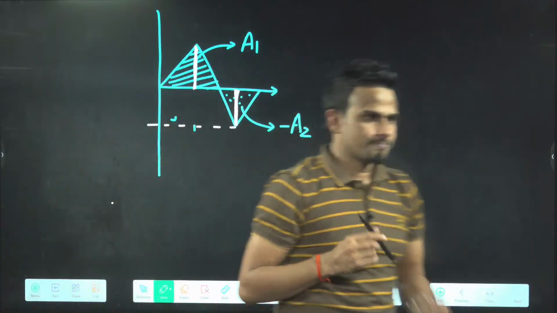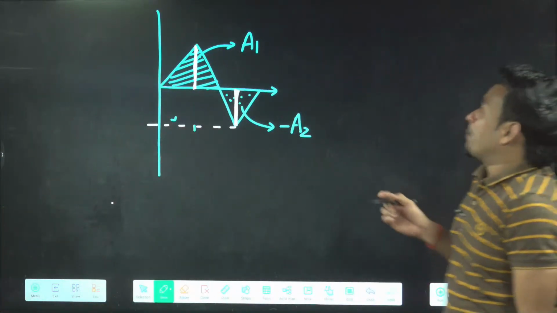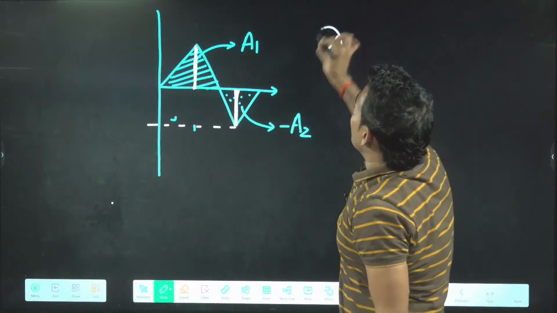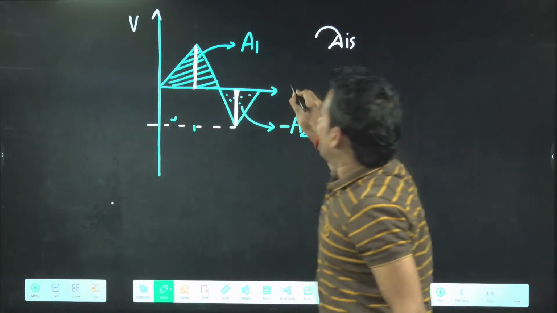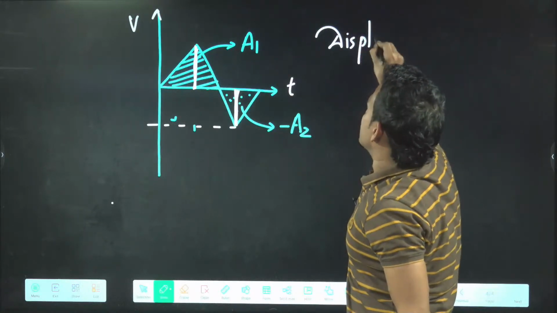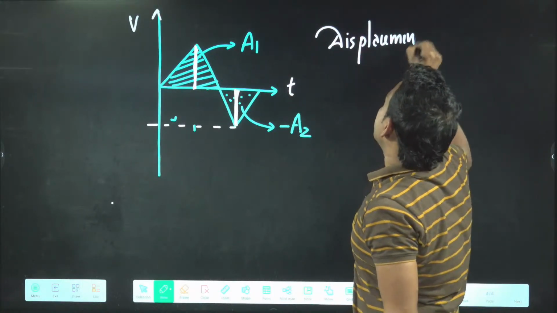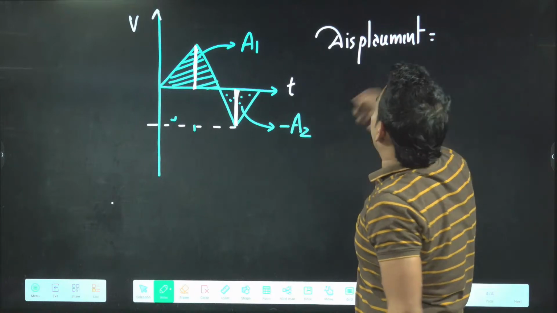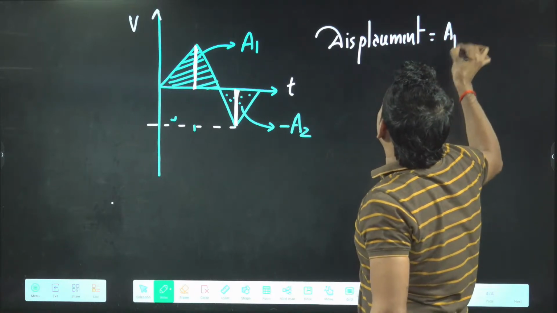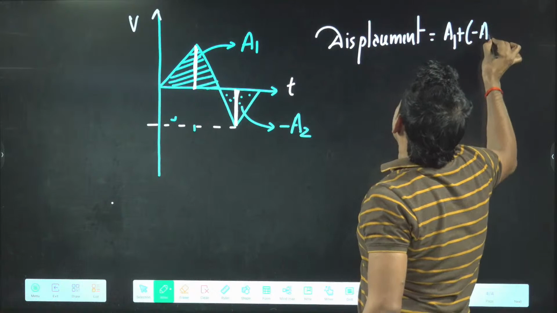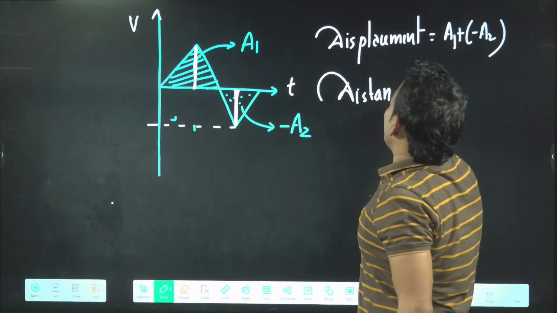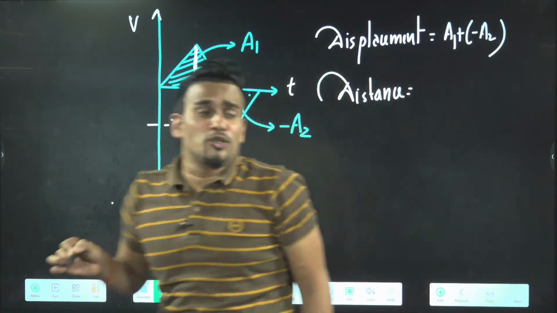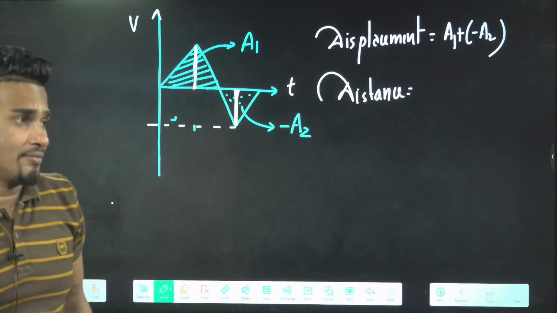One more thing you have to be careful about. If they talk about displacement, for example, if this is a velocity-time graph, no problem. We'll simply say area above is A1, area below is minus A2. So displacement will be A1 plus or minus A2. But if anyone asks you about distance, always remember, distance has nothing to do with plus and minus.